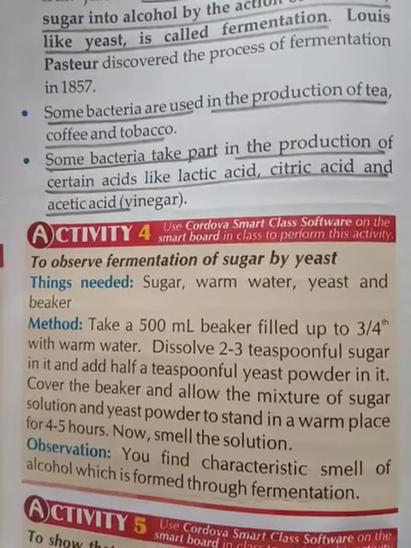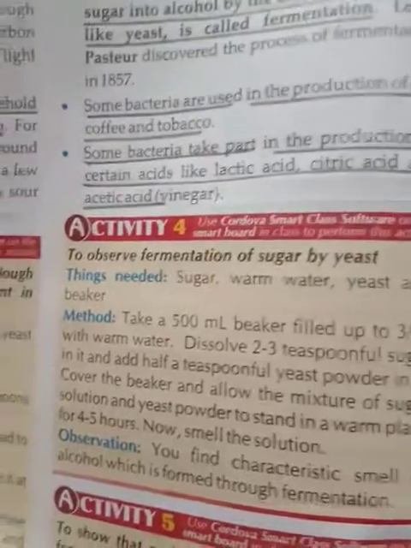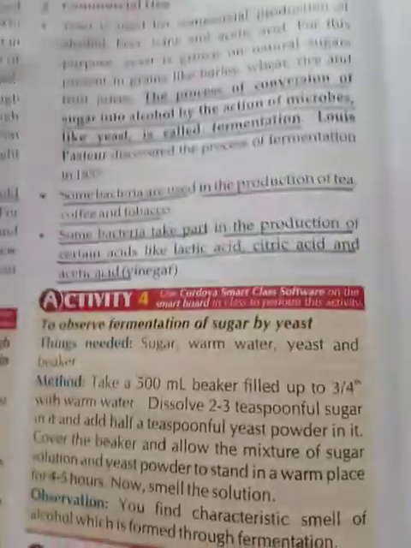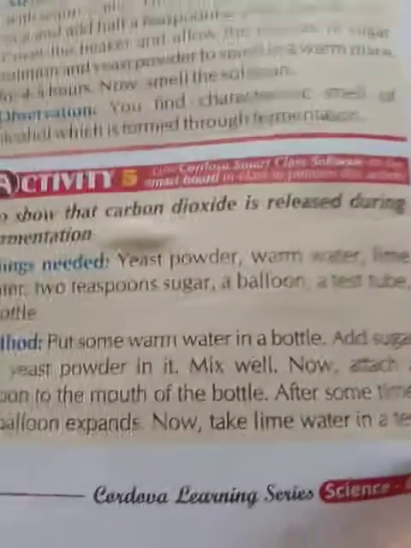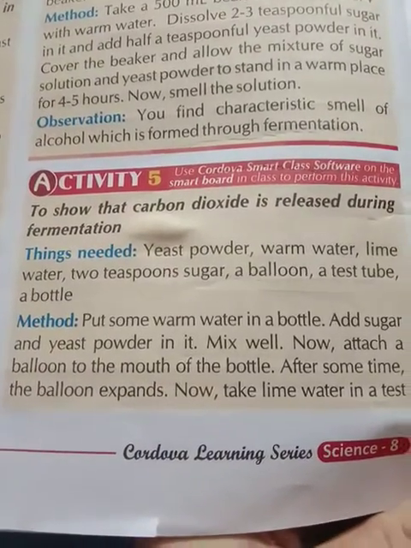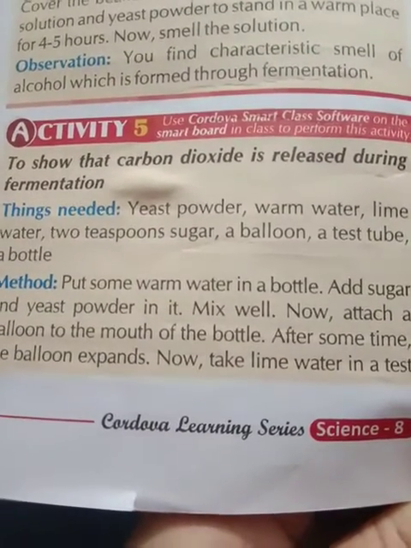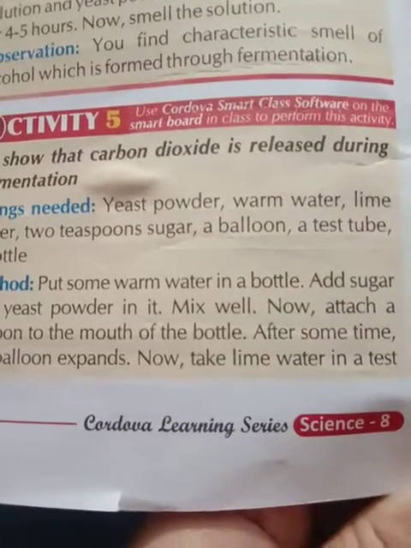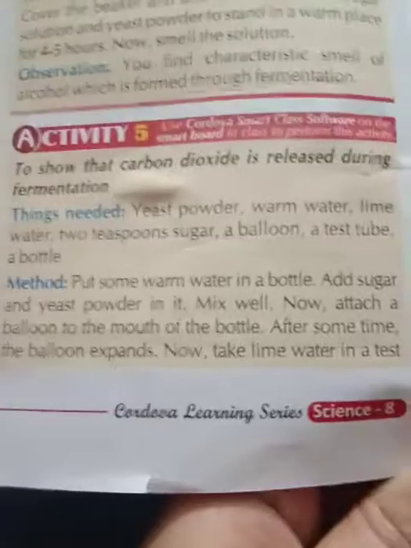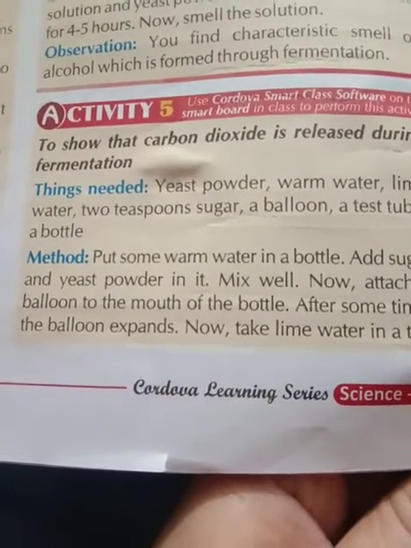Now smell the solution. You find the characteristic smell of alcohol, which is formed through fermentation. Now moving on to the next activity, that is activity 5, to show that carbon dioxide is released during fermentation. We have also discussed in activity 3 that the size of the dough increases due to the release of carbon dioxide. Here also we will see that during fermentation carbon dioxide is released.